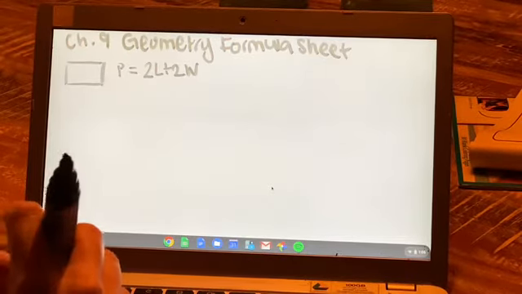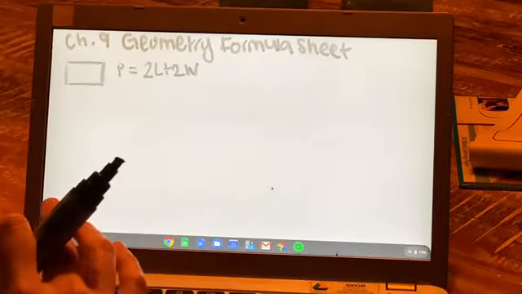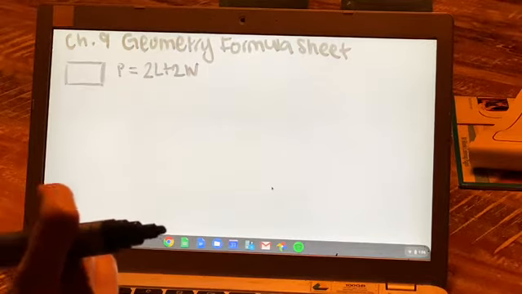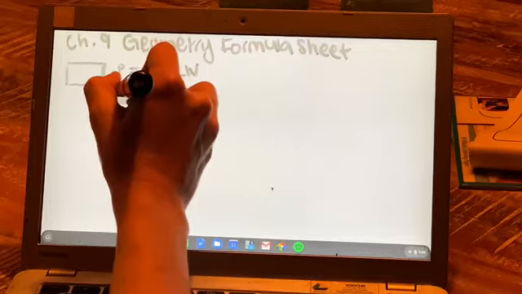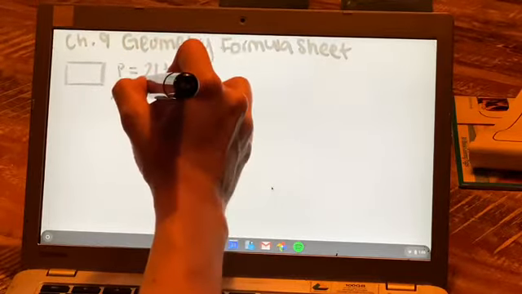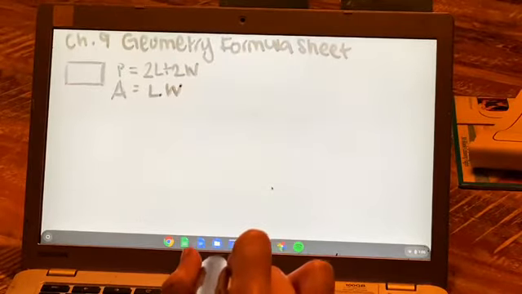Do you guys remember how to do that? You would write a formula in terms of one variable to solve for both of them. We can go back over something like that later. Okay, and then we also know that the area of a rectangle is length times width, right? So that's really simple.